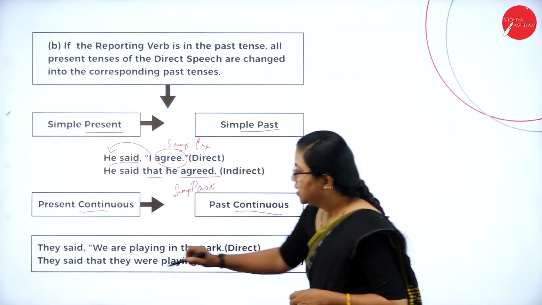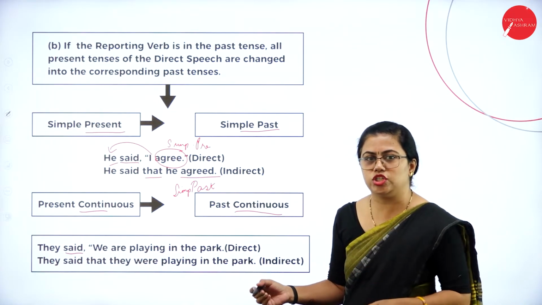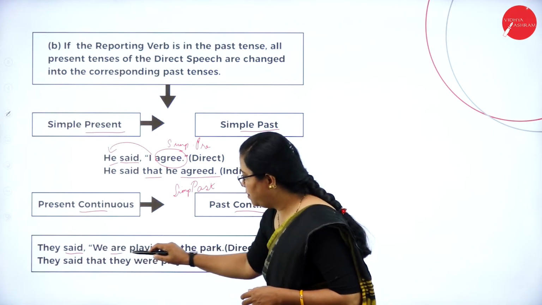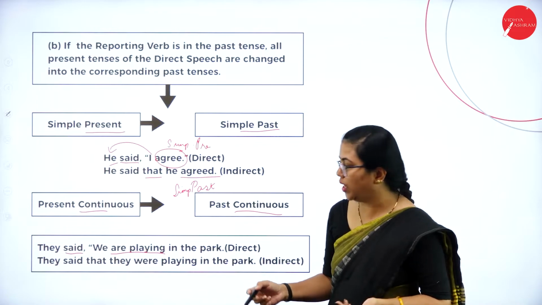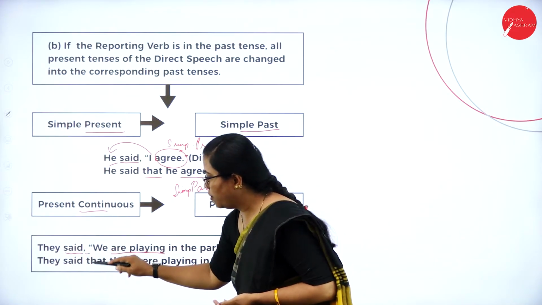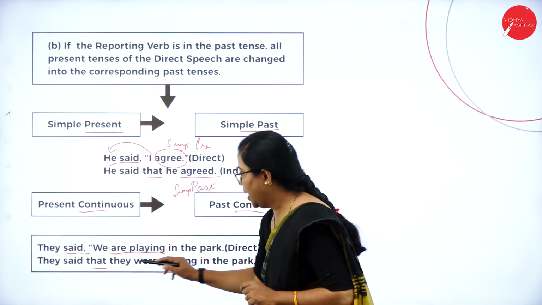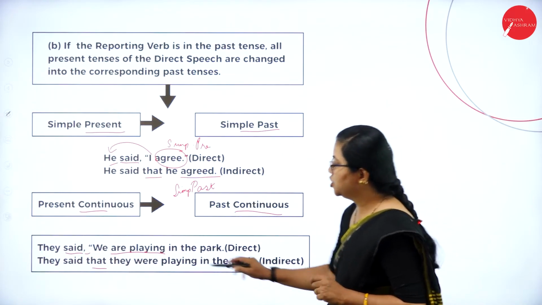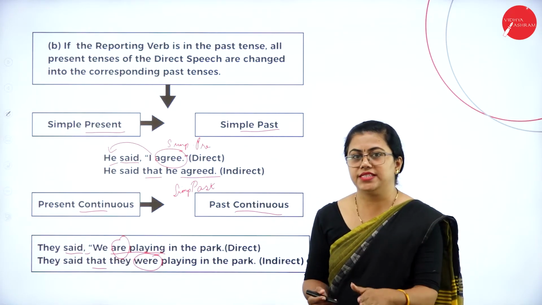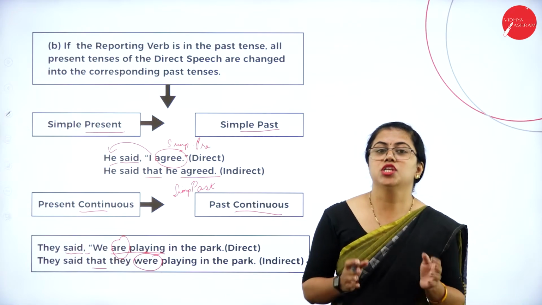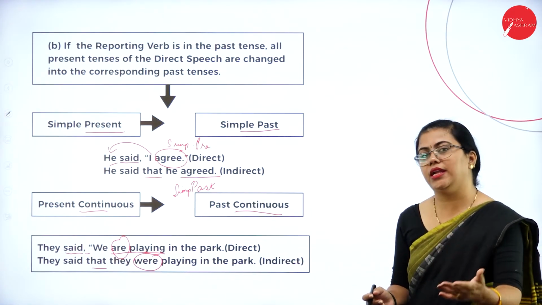How is it? He said this is in simple past. Okay, this is in past tense, so the inside one will change. We are playing. Are is in present tense, and playing shows it is in continuous tense. So here they said that, so the comma is replaced by that, and you are removing the inverted commas. Then: they were playing in the park. So are is changed to were, from present tense to past tense. This is how you change present continuous to past continuous in indirect speech.